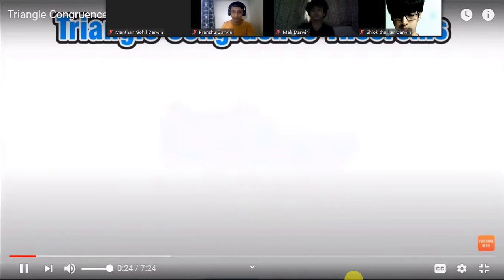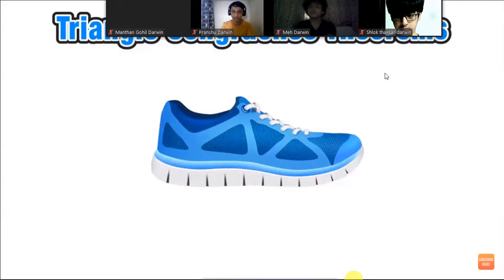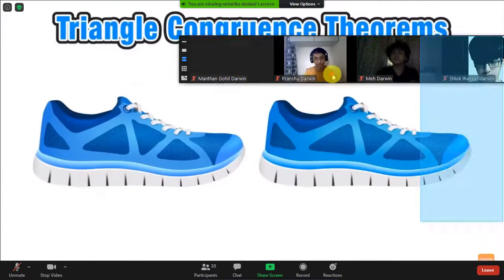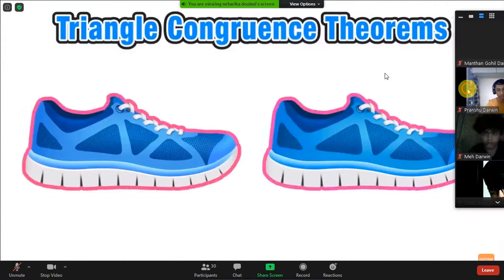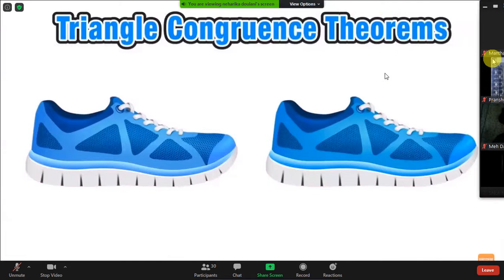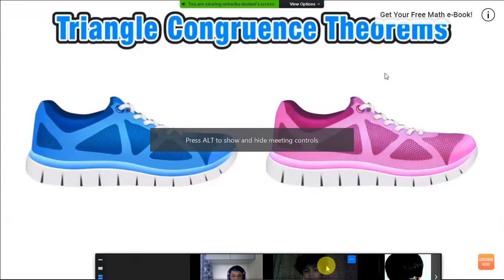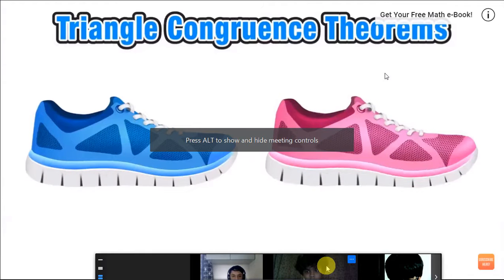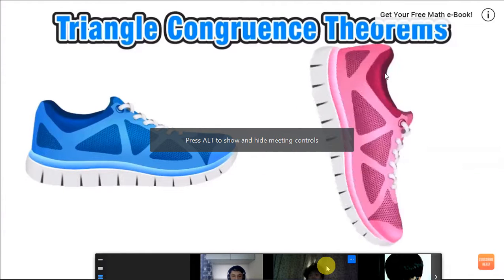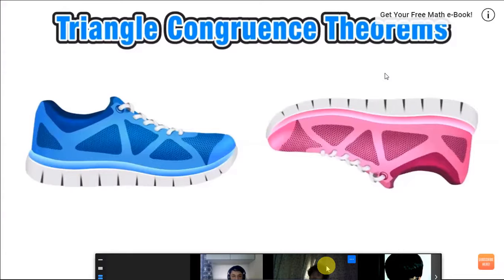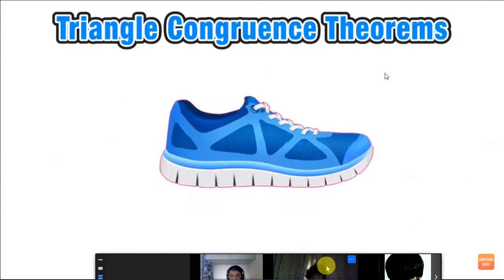So let's look at a running shoe. If I can somehow duplicate this running shoe and make an exact replica, I would say that these two shoes are congruent because they are exactly the same size and shape. Now, even if I change the color of one of the shoes, or I rotate it around a certain number of degrees, it's still congruent to the original sneaker because it's the same size and shape.